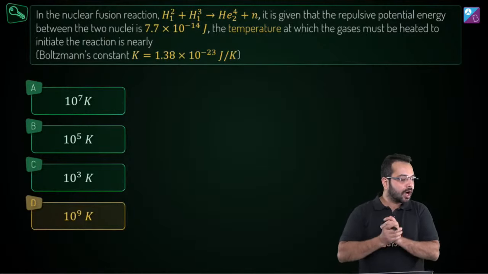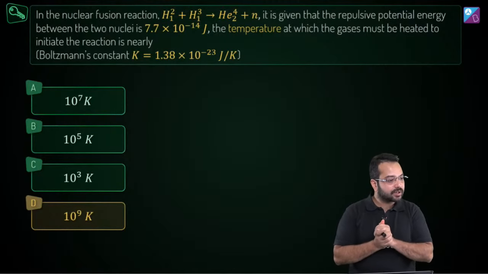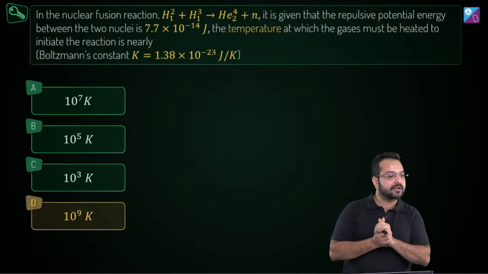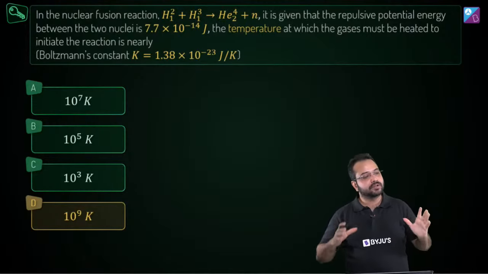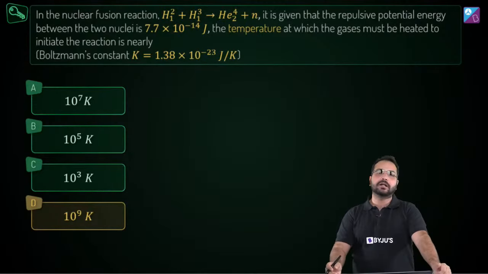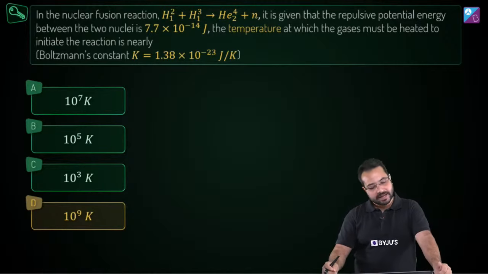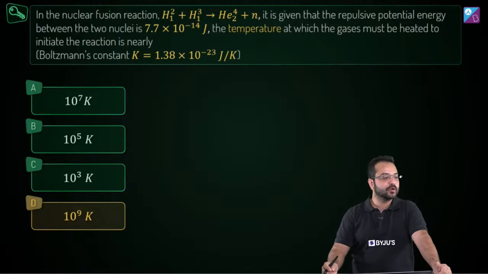Alright, so Alok is saying the temperature should be so high that it has enough kinetic energy to overcome Coulombic repulsion for nuclear fusion. Bang on, Alok, absolutely right answer, and that's exactly the concept we have used to solve this.